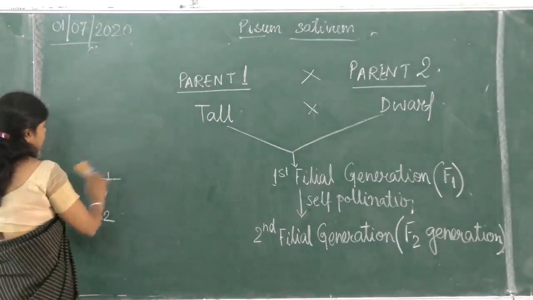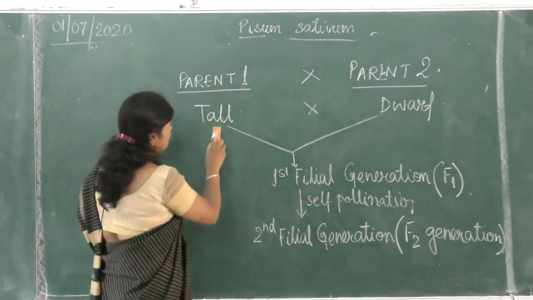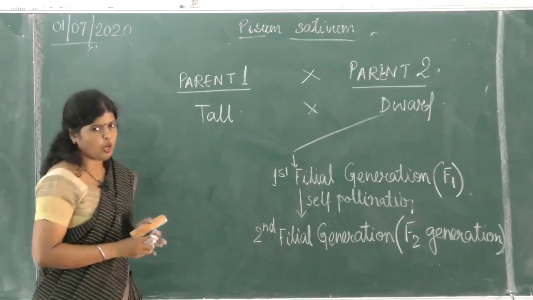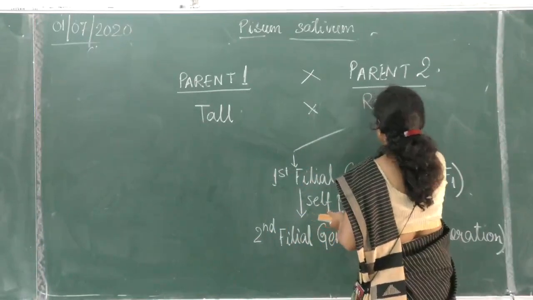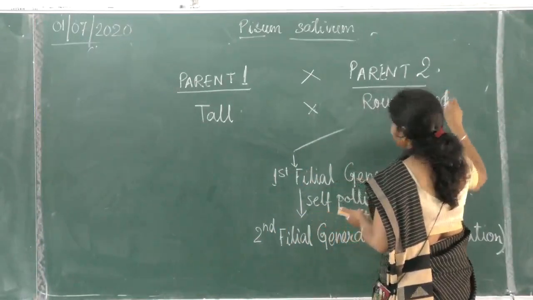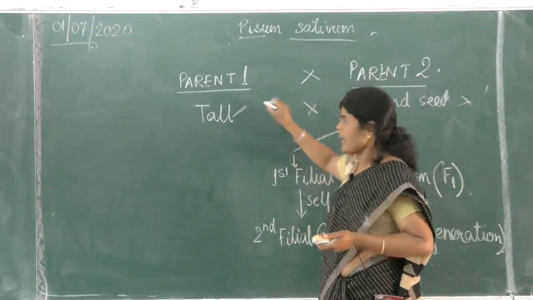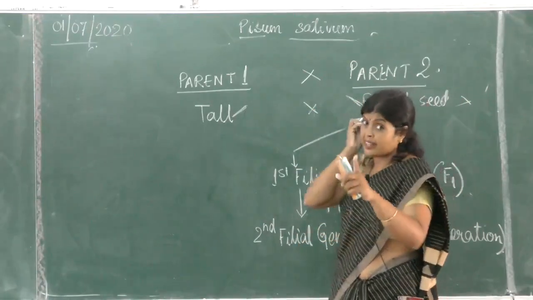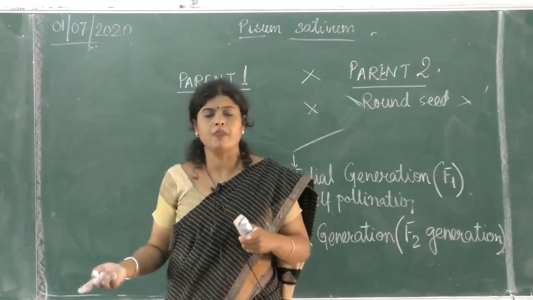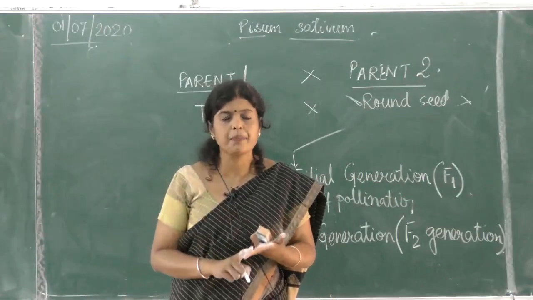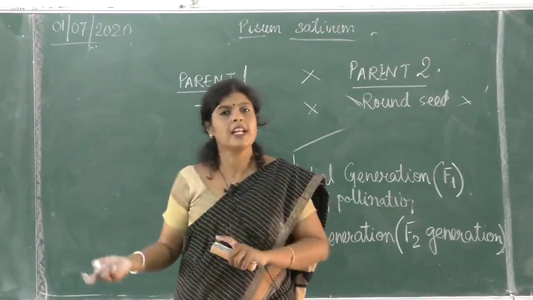And always these characters are contrasting. One more thing I would like to say: suppose one character is taken as tall, the other cannot be taken as round seed. Why can we not take this? Because one is the character height, and the other is the character shape of the seed. The character should be the same, but the form of the character should be different. If we are taking shape of the seed, one round, one wrinkled. We are taking position of the flower, one is axial, another is terminal.